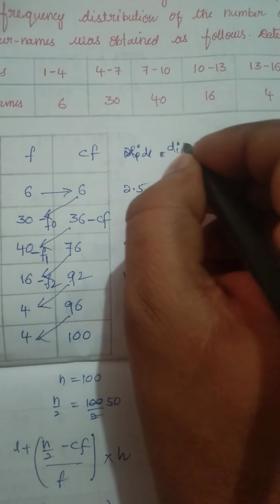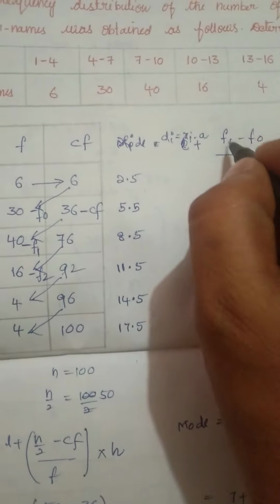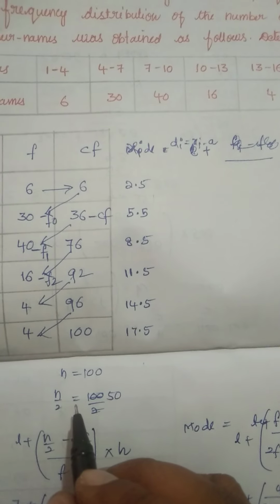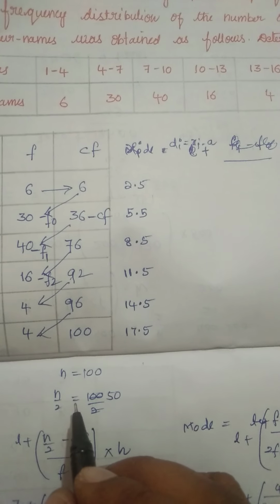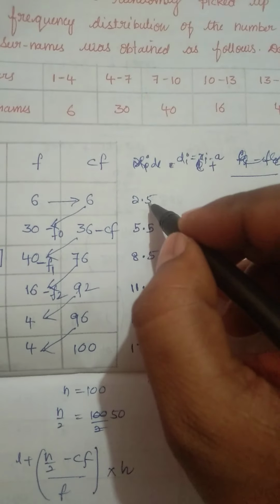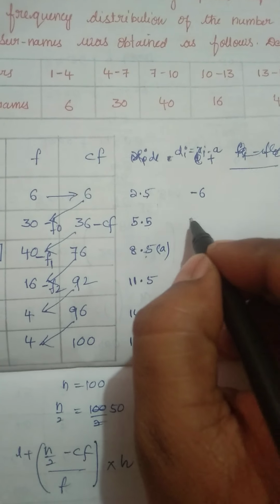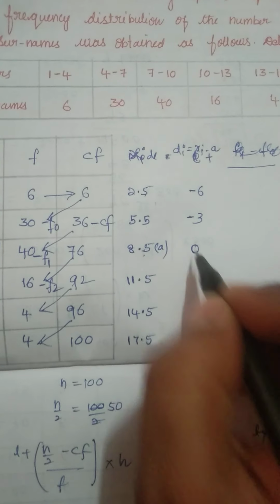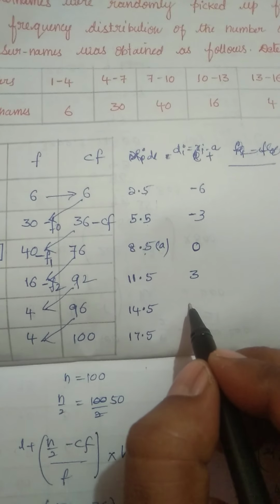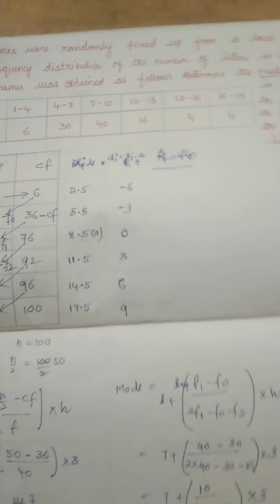As we found xi, now let us find di. What is the formula of di? Di equal to xi minus a, children. So what is our assumed mean? One among xi we need to consider as a. So let us consider a as 8.5. So 2.5 minus 8.5, that is minus 6. 5.5 minus 8.5, that is minus 3. 8.5 minus 8.5, 0. 11.5 minus 8.5, 3. 14.5 minus 8.5, 6. 17.5 minus 8.5, 9. So di values we got.